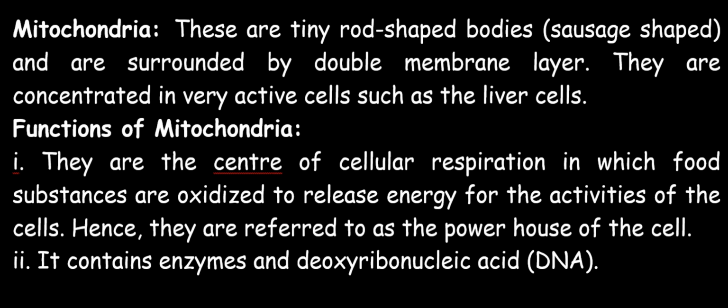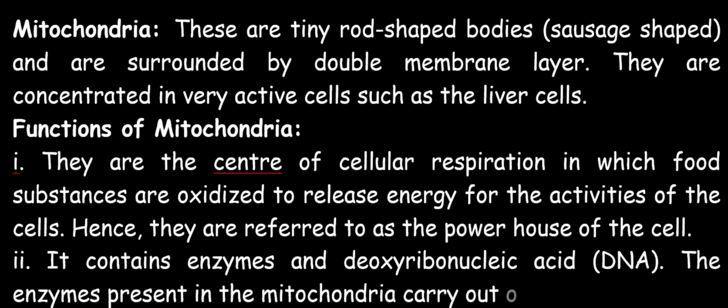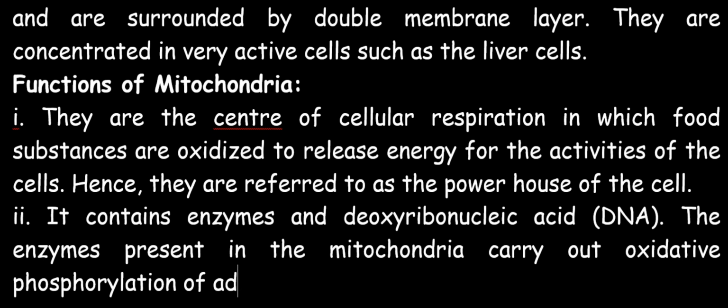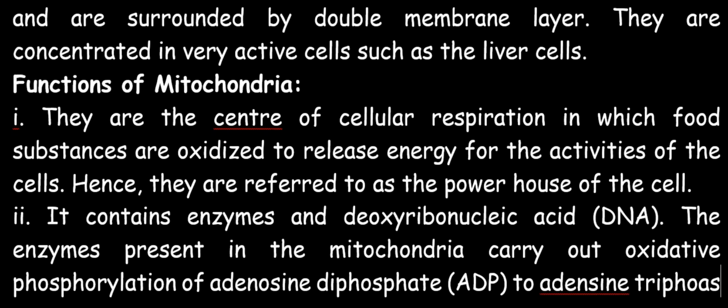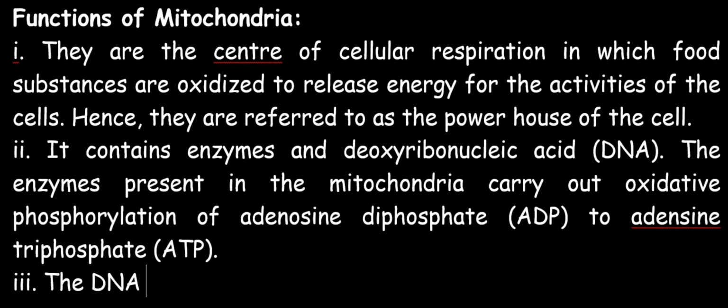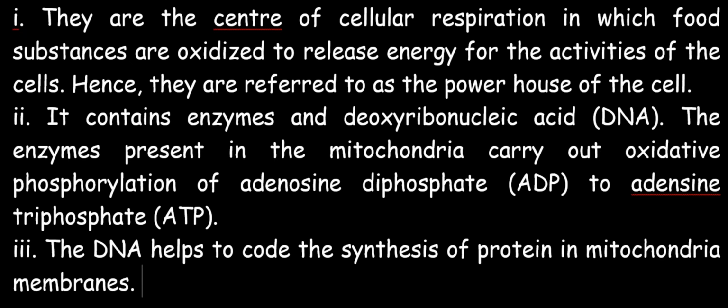ATP. The enzymes present in the mitochondria carry out oxidative phosphorylation of adenosine diphosphate to adenosine triphosphate, which is known as ATP. The DNA helps to code the synthesis of protein in mitochondrial membranes.